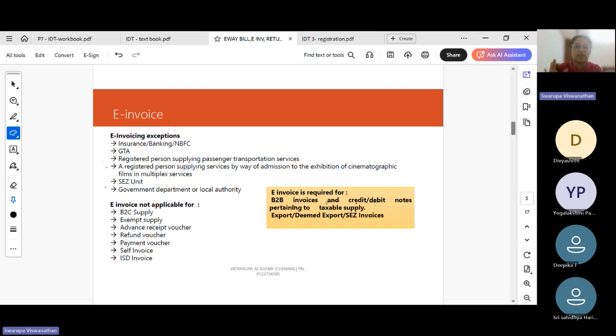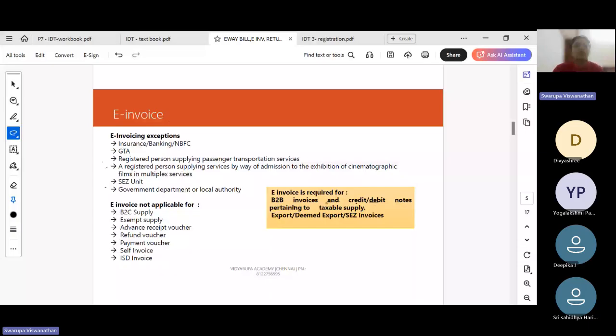E-invoice is required for B2B supply, for B2B credit notes, and for exports. E-invoice is not applicable. You need not generate e-invoice for B2C supplies, exempt supplies, advance vouchers, refund voucher, payment voucher. So e-invoice is required only for B2B invoices, B2B credit notes and export.